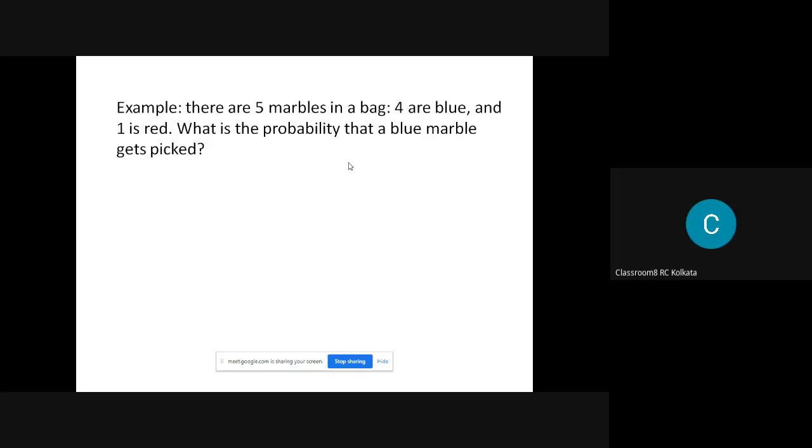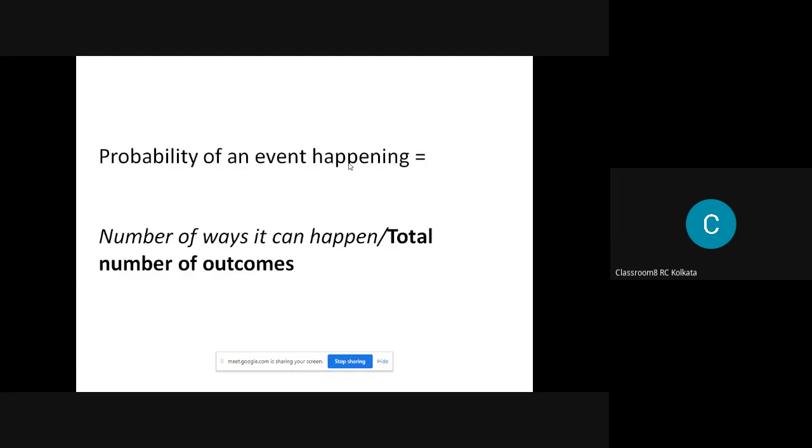The number of ways it can happen is four, and the total number is five. So it is 4/5.